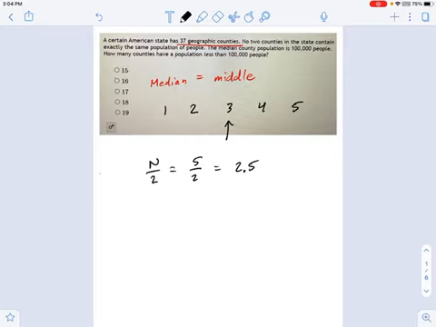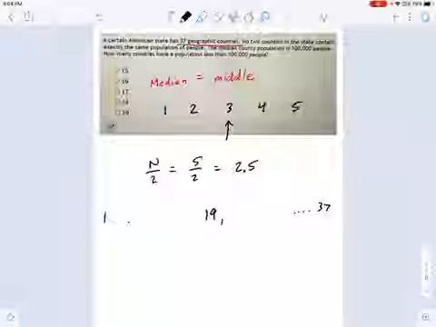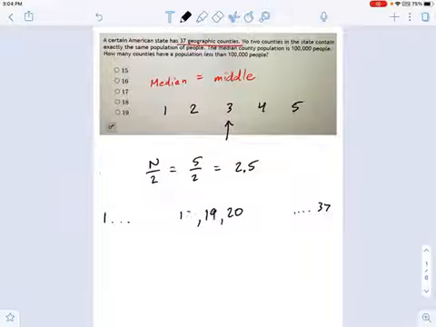So we have to be a little careful in how we count these things. If I counted all the way up to 37 numbers on one side, and I'm starting at 1 on the left, what number's in the middle? Well, 1, 37, right? 2, 36, 3, 35, and so on. We're going to get, let's see, 37 divided by 2 is 18.5. So I'm going to get to the number 19, which is in the middle of this thing. Okay, that's kind of what this looks like. If you keep counting in from the edges, you're going to get to the number 19.